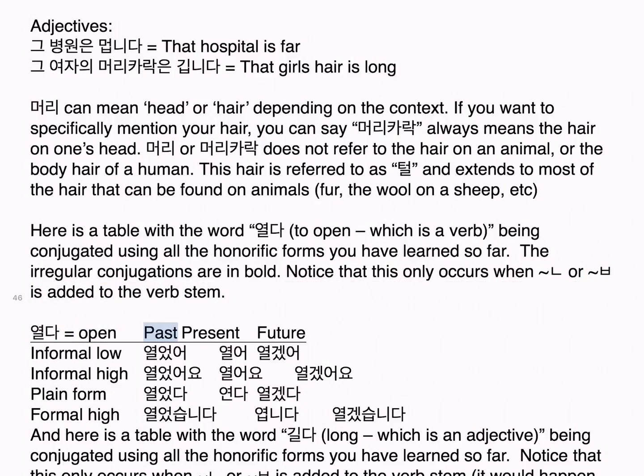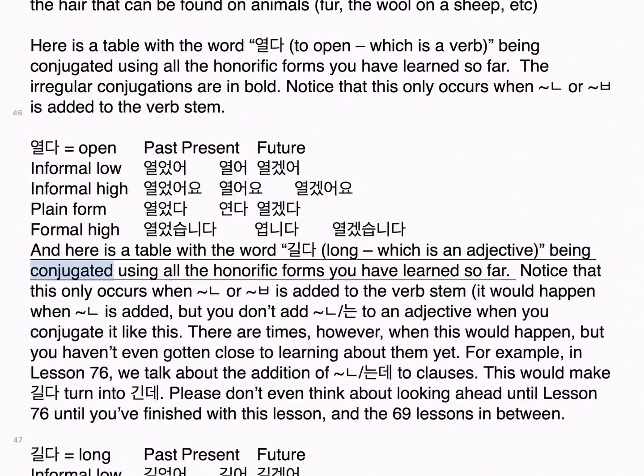열다, open. Past, present, future. Informal o: 열었어, 열어, 열겠어. Informal high: 열었어요, 열어요, 열겠어요. Plain form: 열었다, 연다, 열겠다. Formal high: 열었습니다, 엽니다, 열겠습니다. And here is a table with the word 길다, long, which is an adjective, being conjugated using